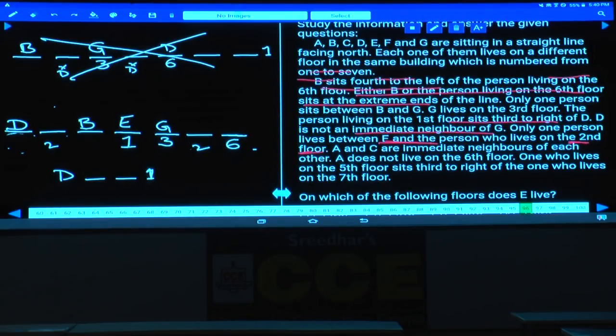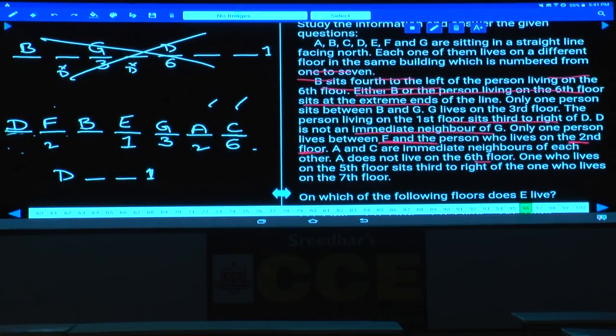A and C are immediate neighbors of each other. As A and C are immediate neighbors of each other, then what is the only possibility? Now the last two places. As A and C are immediate neighbors, A does not live on the 6th floor. As A does not live on the 6th floor, A will be here. If A is here, C will be here. A, B, C, D, E, F will be at this place. F is at this place.